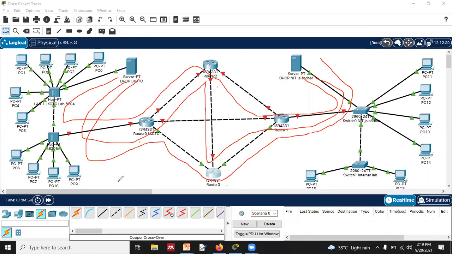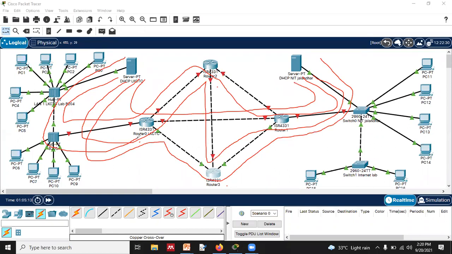What else? Yes. This could also be possible. Yes. What else? Anything else? Yes. Could another path be possible or not?